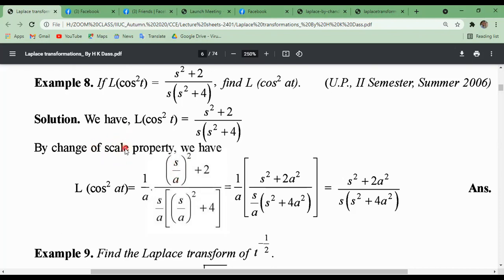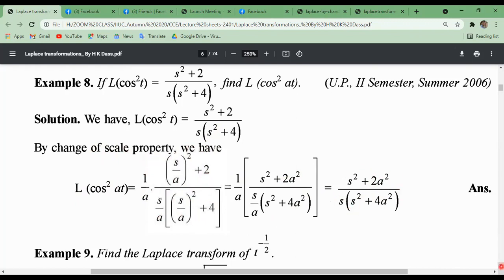Then s by a whole square plus 4, and another constant 1 by a will come, and all s changes to s by a. Then we get this by using shifting property. So Laplace transformation of cos square at equals to this.